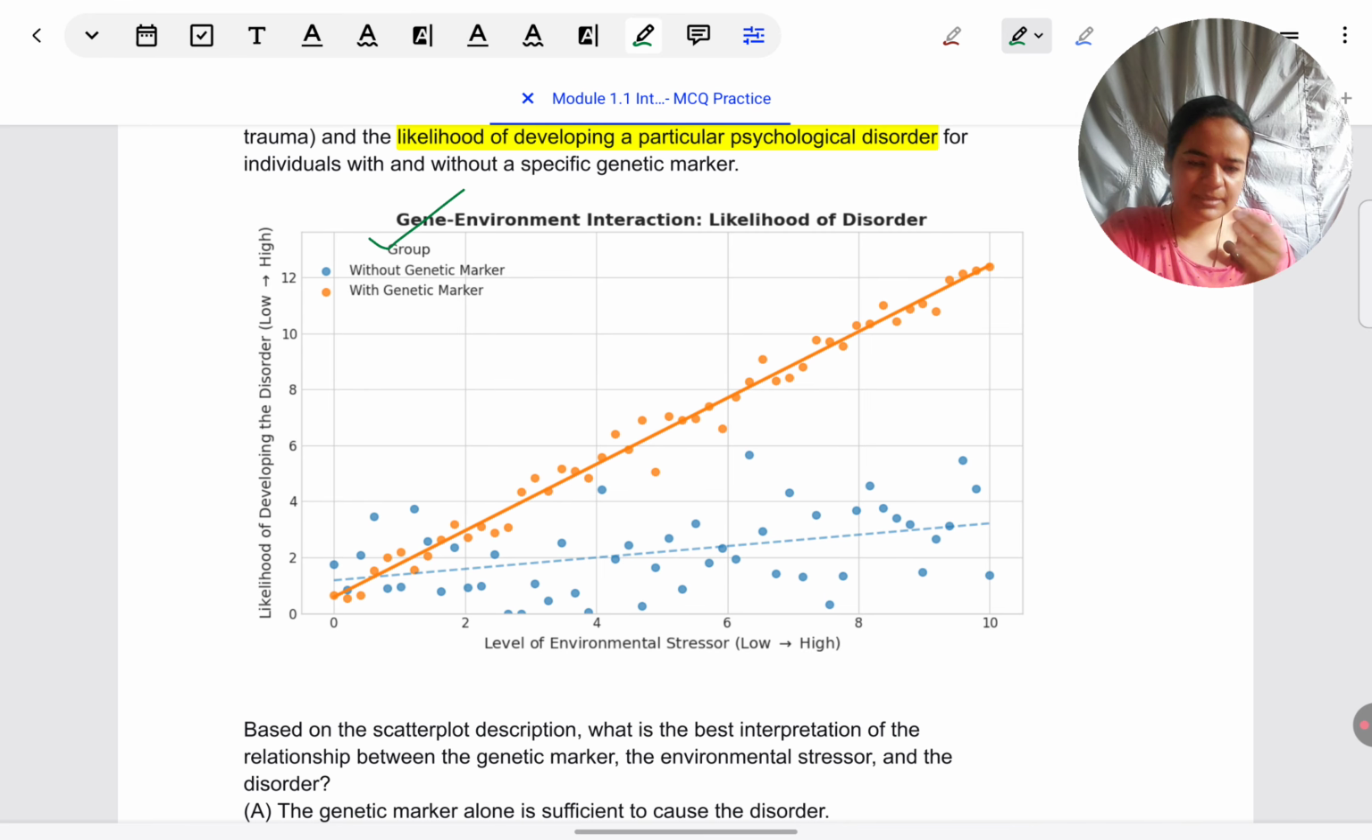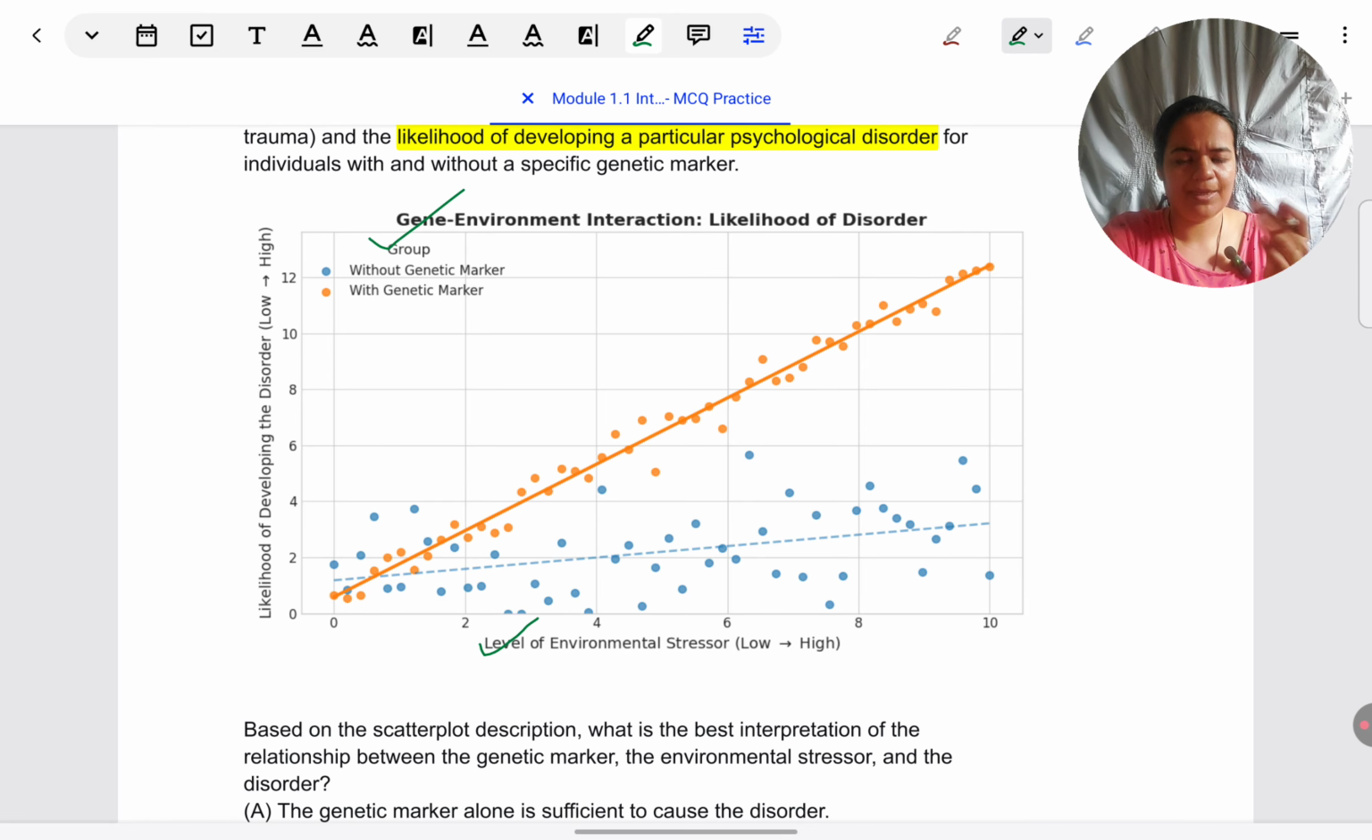Don't haste, read it. So the title says gene environment interaction, likelihood of disorder. Yes, so I can just check, my understanding is correct. This is what they're looking for, gene environment interaction. Next thing, for a graph, always look at what is on the x-axis and the y-axis. There's a lot of misinterpretation. As obvious as the graph might seem, it looks so easy, but because students don't read what is on x and y, they assume anything of their own.